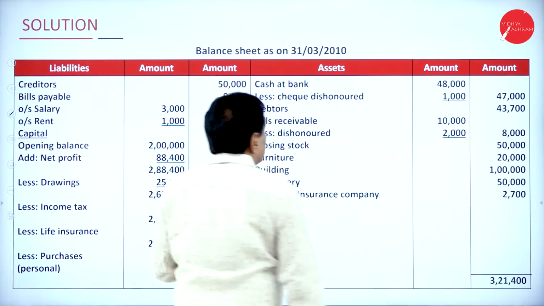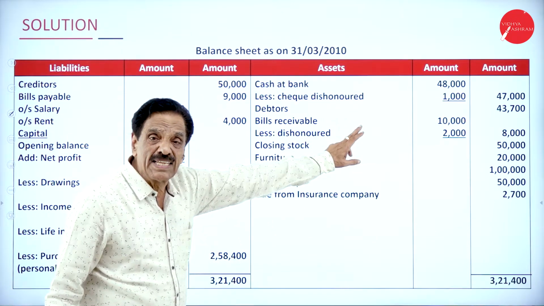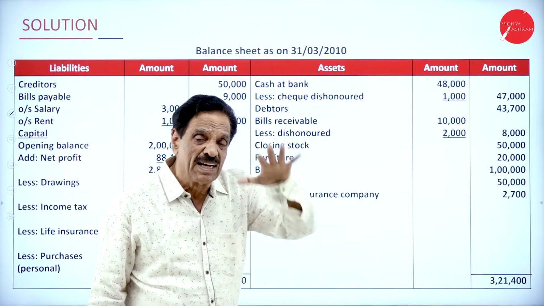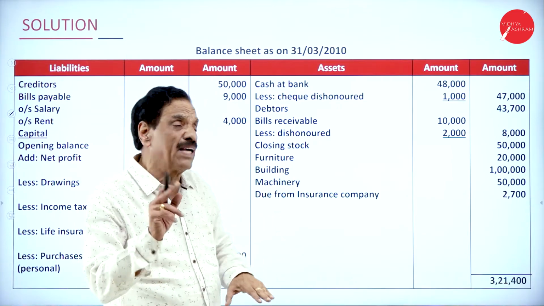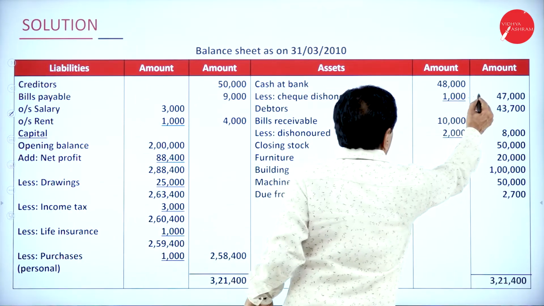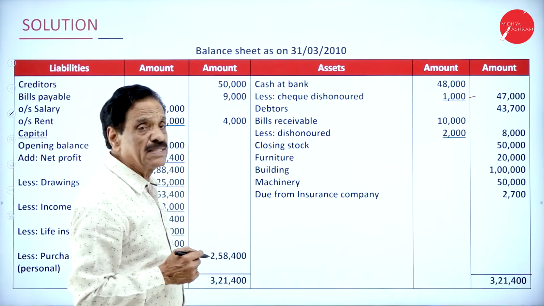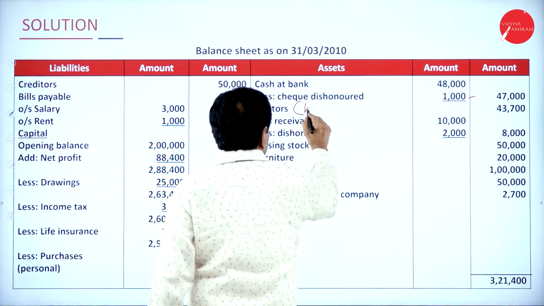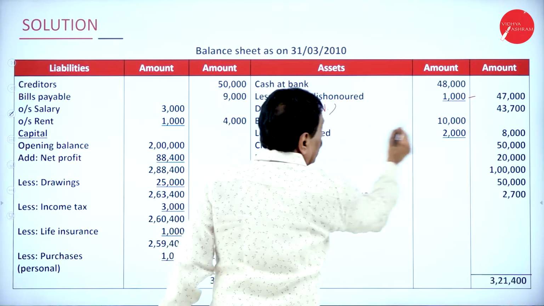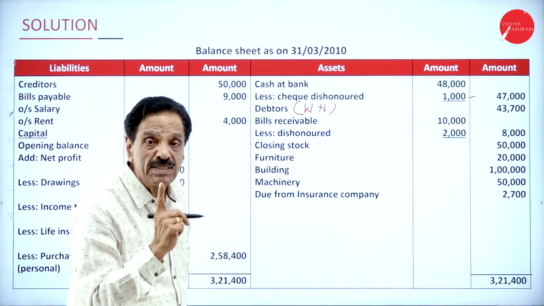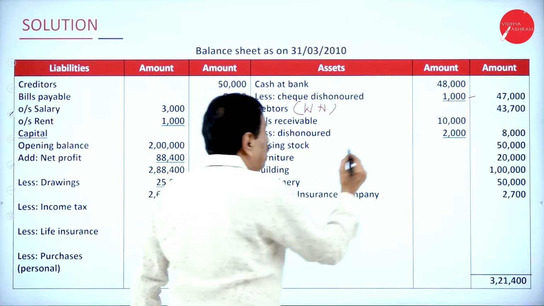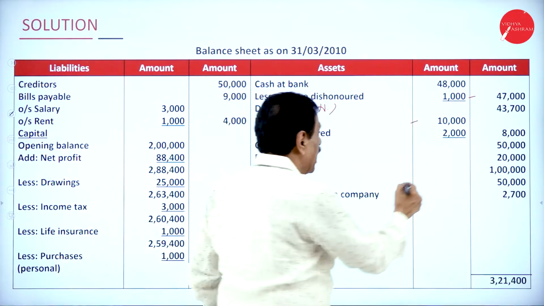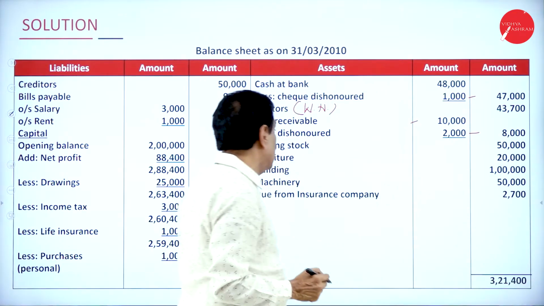We see that cash at bank is an asset minus check dishonor. I told you, if the check is dishonored, deduct from cash at bank, add to debtor. We deducted 1,000. What's the real amount? 47,000. Your debtor as per the working note is 43,700. Then your BR is 10,000. How much bill dishonored? 2,000. The actual bill you are going to receive is 8,000.